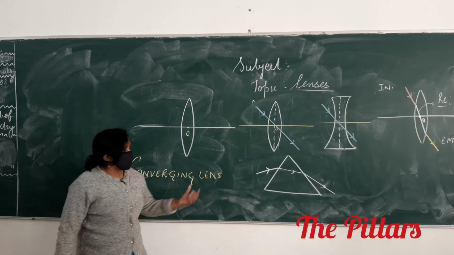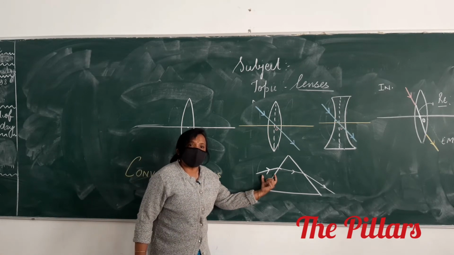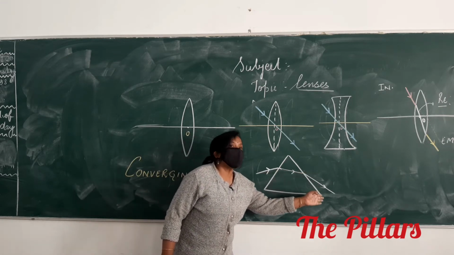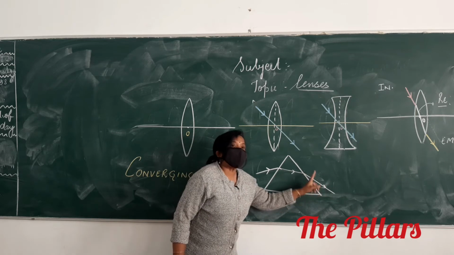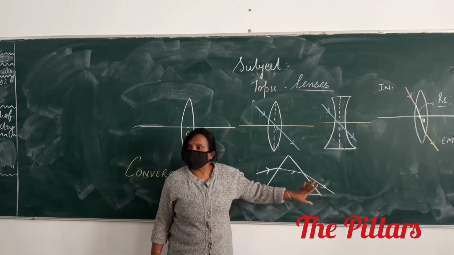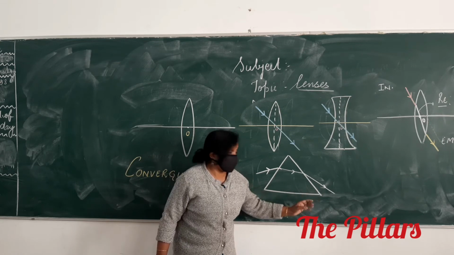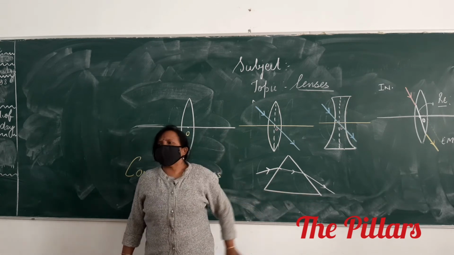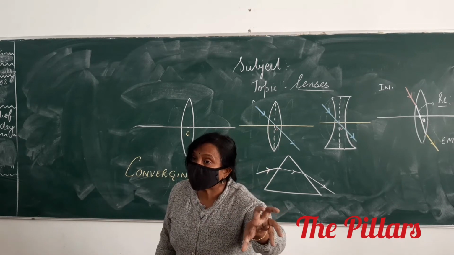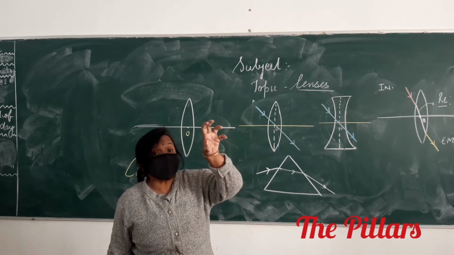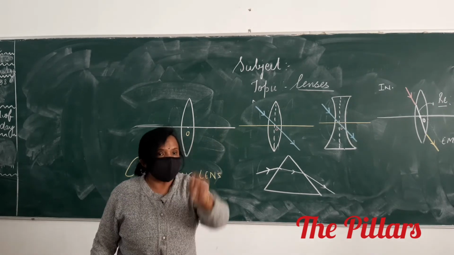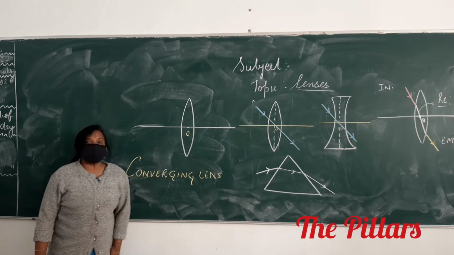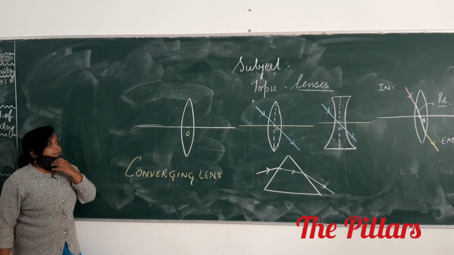Any ray incident, rarer to denser, bending towards the normal, denser to rarer, away, but it depends upon the wavelength of the light coming out. But it is bending towards the base. This is the base of the prism. Remember, any light ray which is incident on the prism will bend those emergent rays towards its base. Now, we are going to use this concept in the lens.